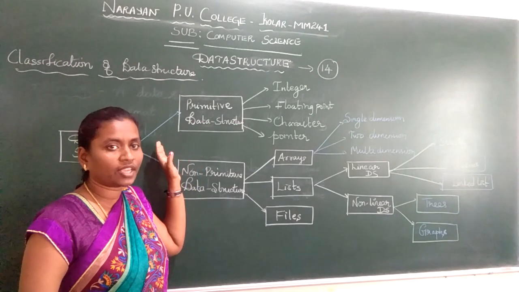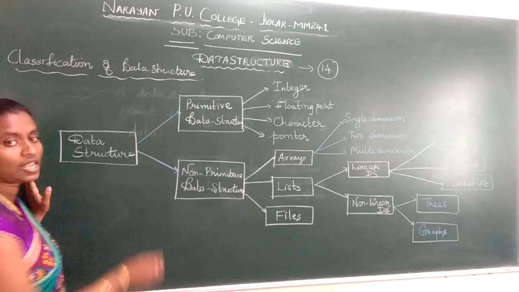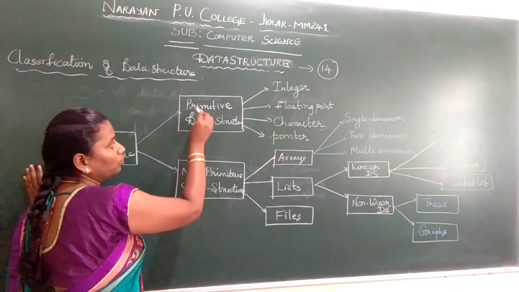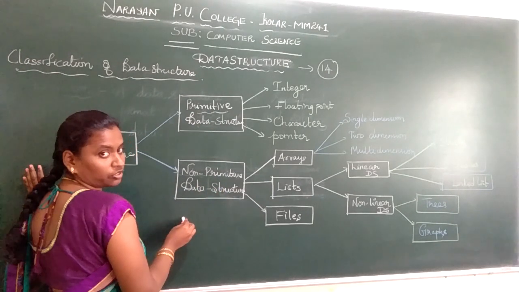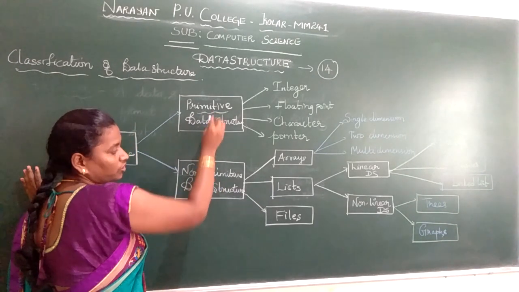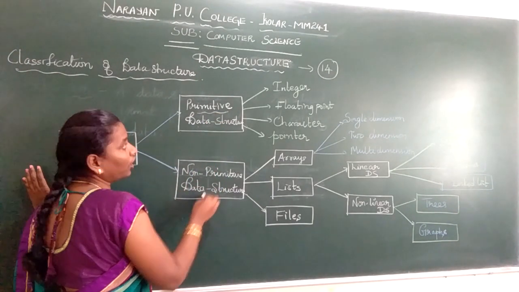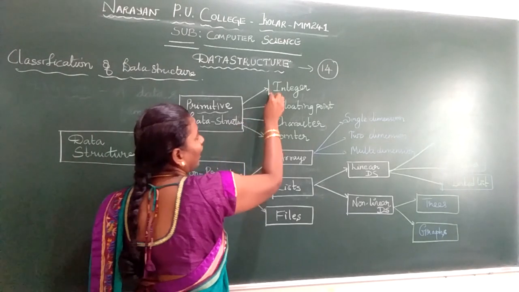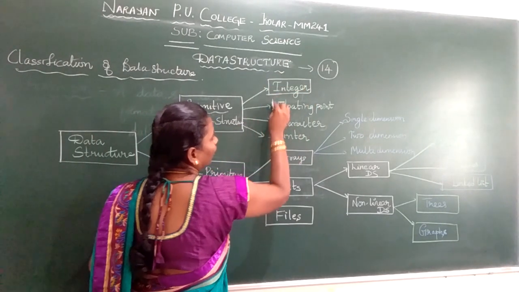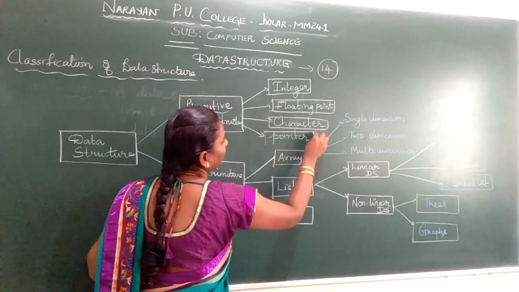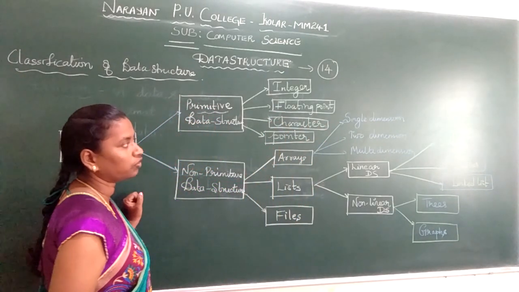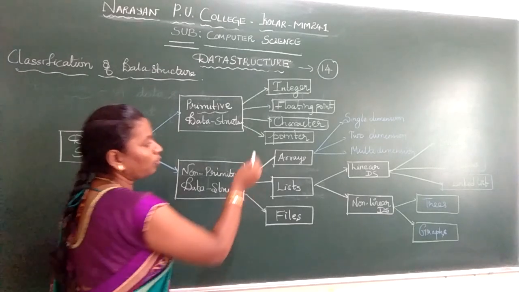So we have classification of data structure. Data structure is broadly classified into primitive data structure and non-primitive data structure. Under primitive data structure we have integer, floating point, character and pointer.